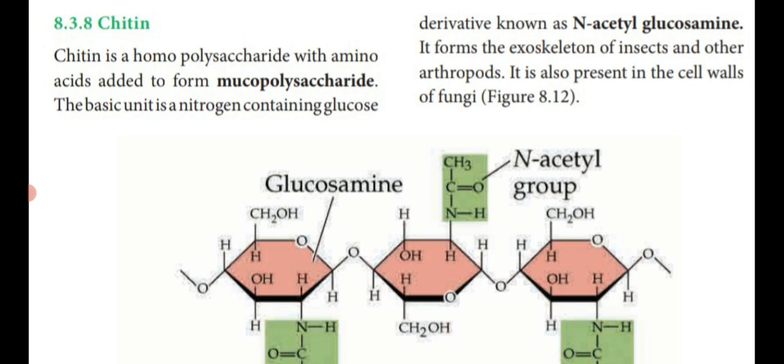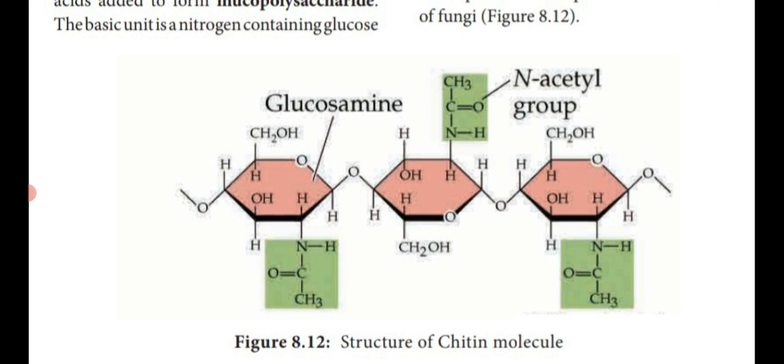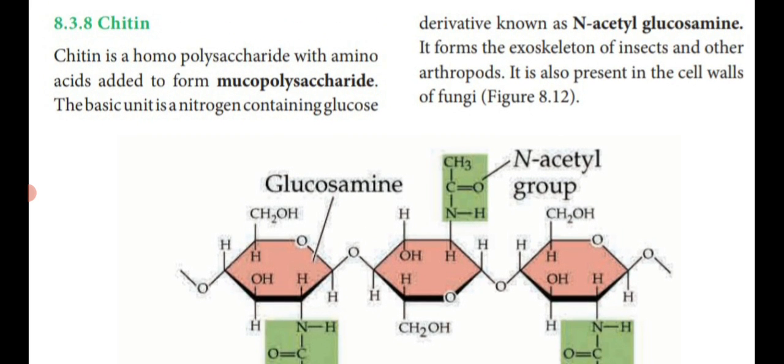Another one is cellulose. It is known as a structural polysaccharide. Then the last one is chitin, the example for homopolysaccharide, made up of the basic unit of nitrogen containing glucose derivative known as N-acetyl glucosamine, which is present in the exoskeleton of insects and other arthropods, and it is also present in the cell wall of fungi. So dear students, up to this we have seen different classifications of carbohydrate and its structure with examples.